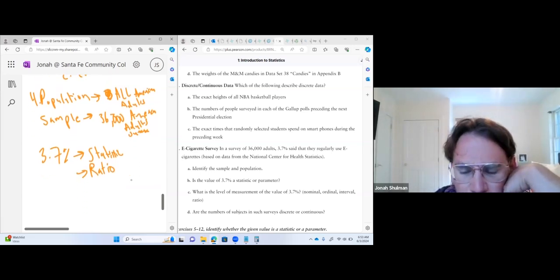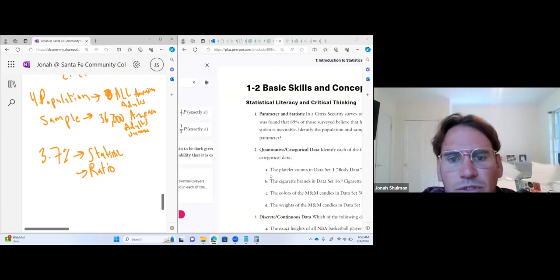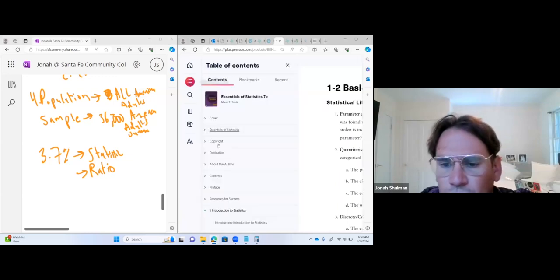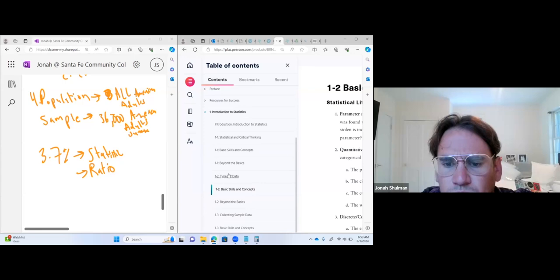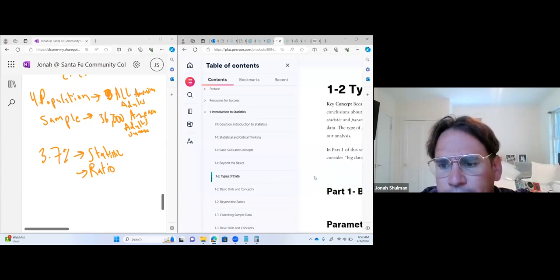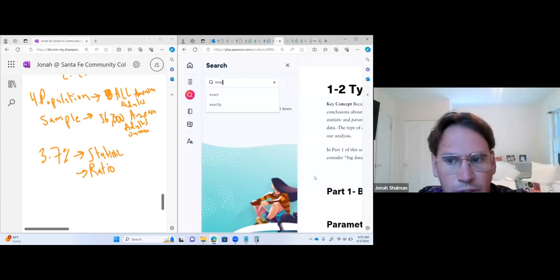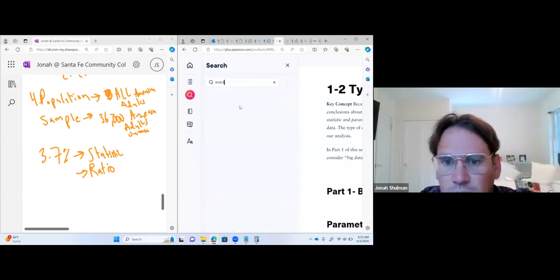And is this discrete or continuous? Well, I'm just going to look back up at the discrete and continuous definitions, just for my own sanity. I'm going to hit Control F and look up exactly where they use this word exact.